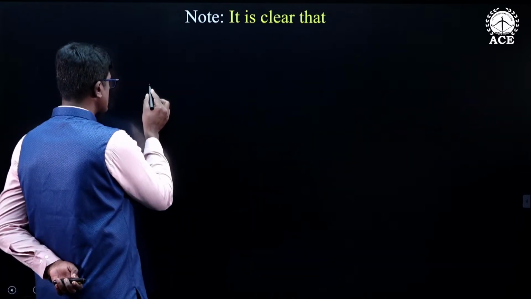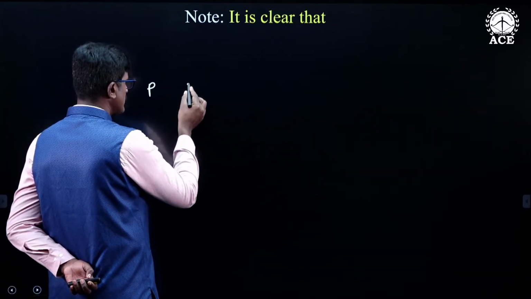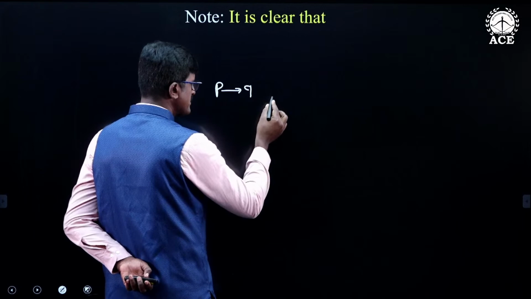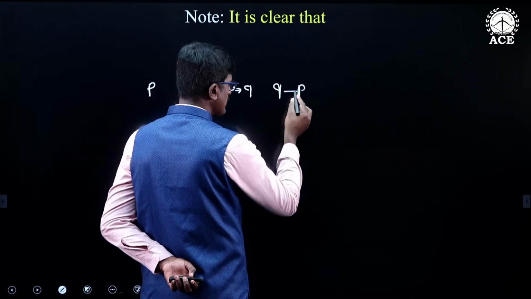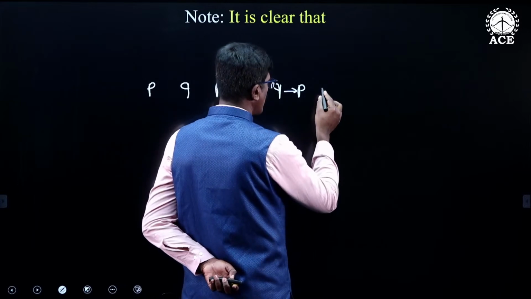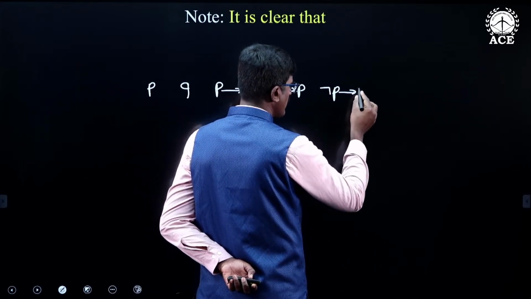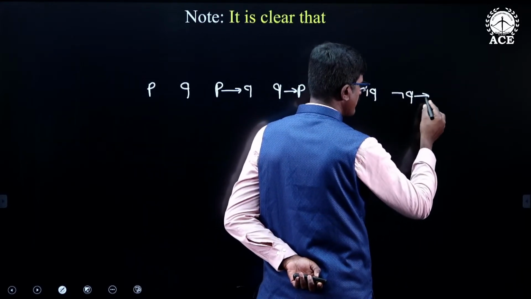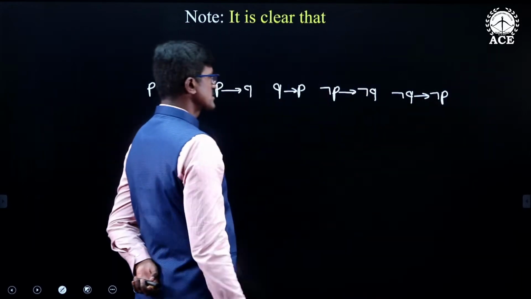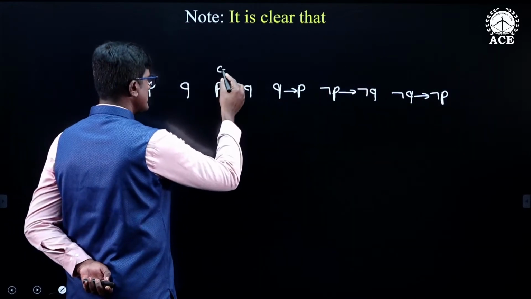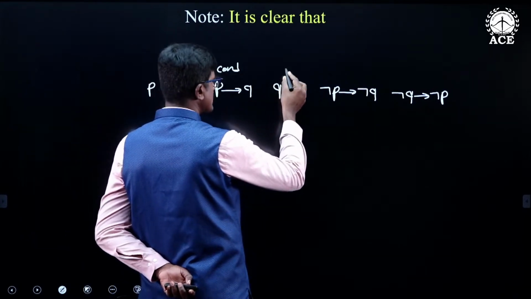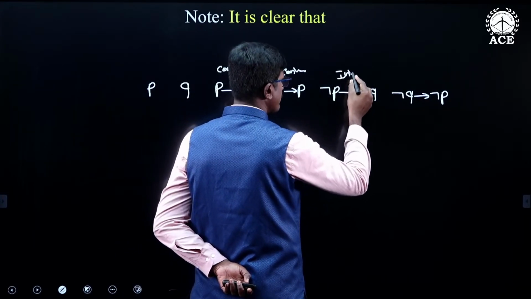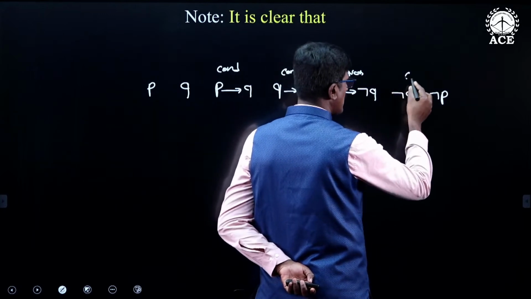This is P, this is Q, P conditional Q is the conditional statement, Q conditional P is the converse, negation P conditional negation Q is the inverse, and negation Q conditional negation P is the contrapositive.